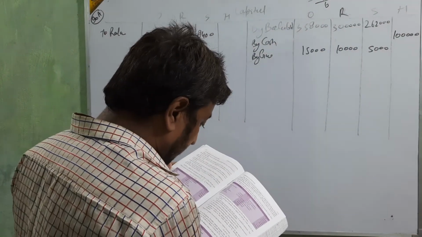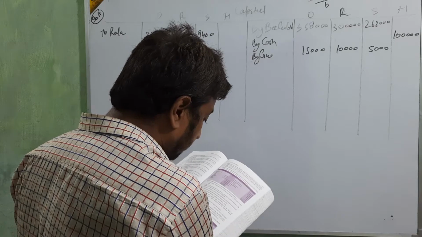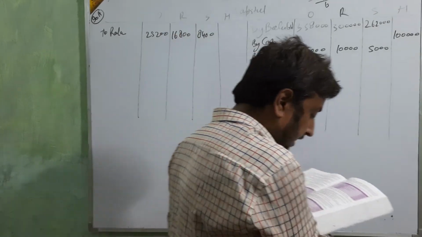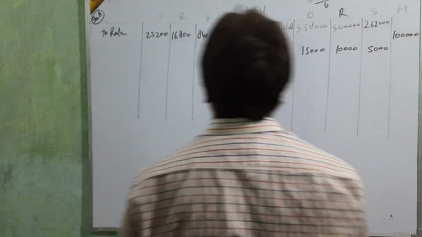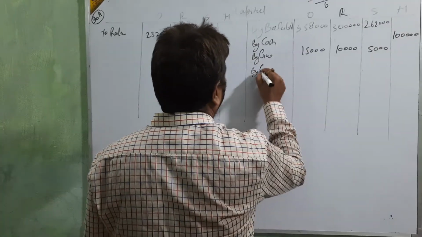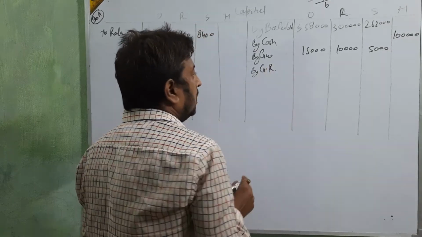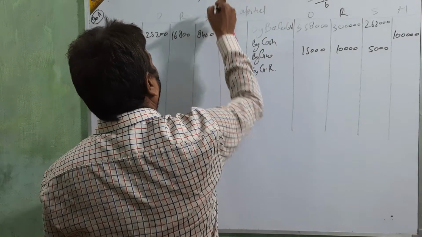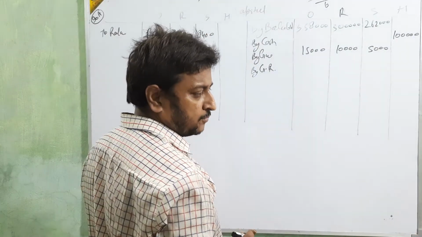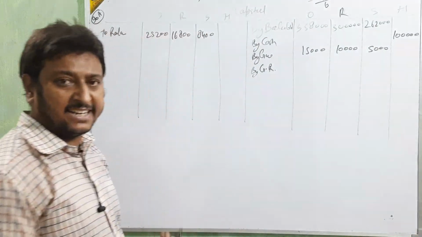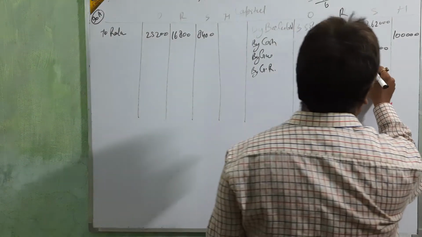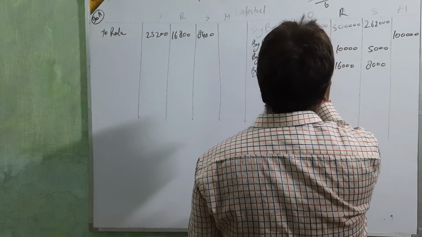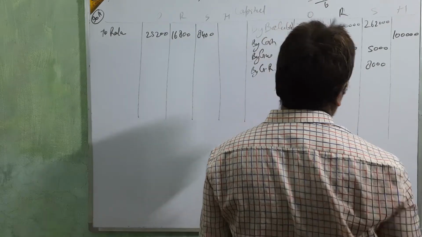Check whether any reserve or surplus is given. A general reserve is given, and that amount is 48,000. We divide the general reserve of 48,000 in the ratio 3:2:1, divided by 6. So 8,000, 16,000, 24,000.